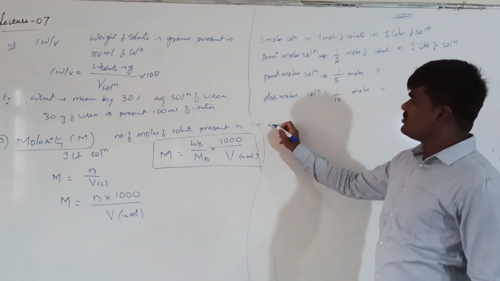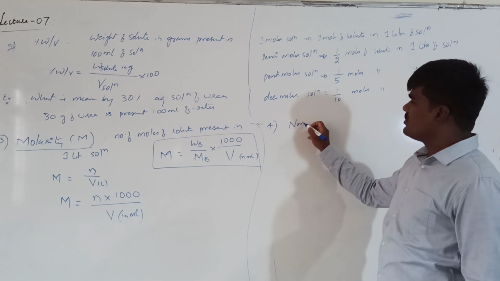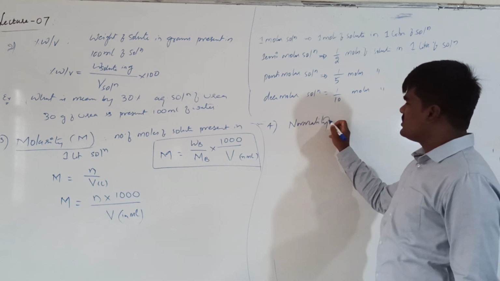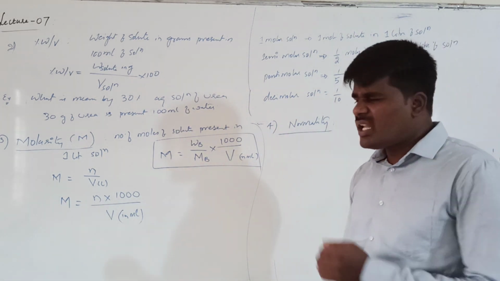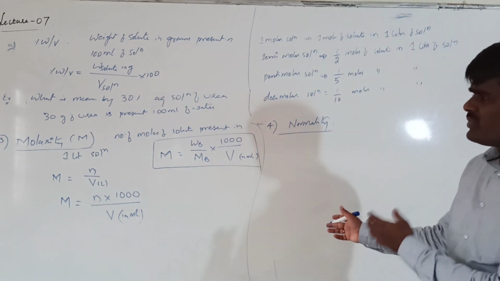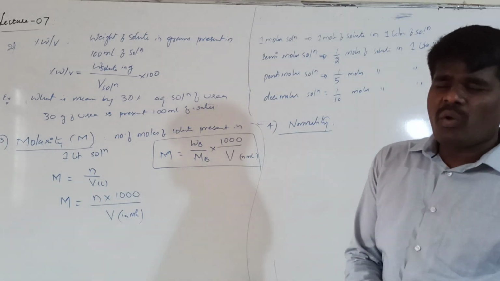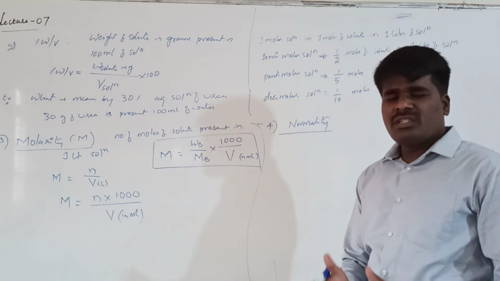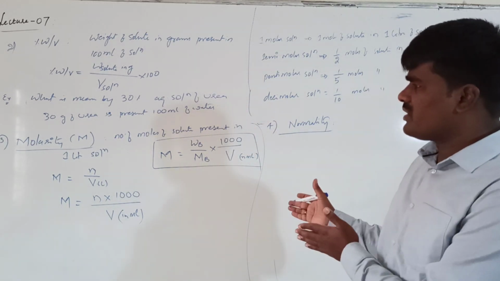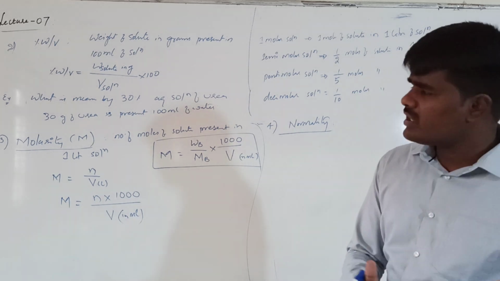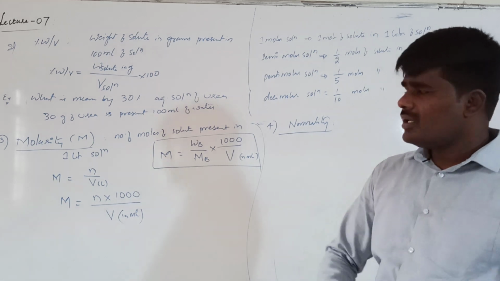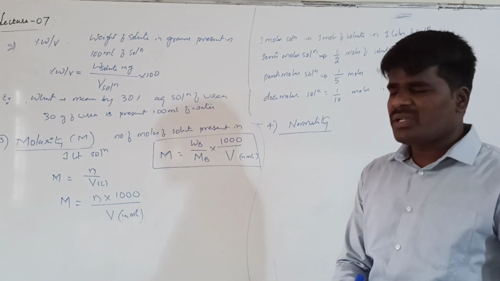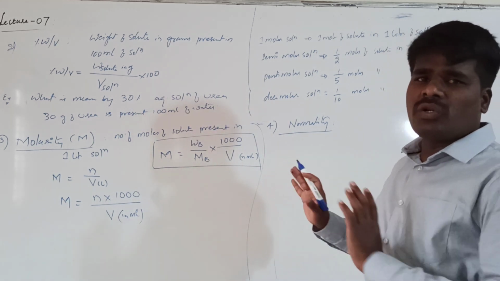And what is the other term? Fourth term is called normality. What is meant by normality? As you have already studied all these terms in the chapter of solutions, I am not going into the details. I just want to, because there are some problems in this current chapter also based on the concept of concentration terms. Because of that reason only, I am giving a brief explanation about the formulas of different concentration units. Since you have already studied that in the solution chapter, I am not getting into more details.